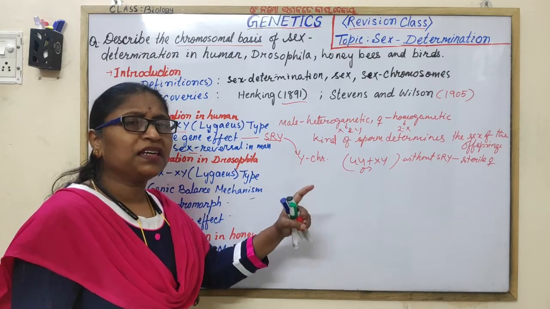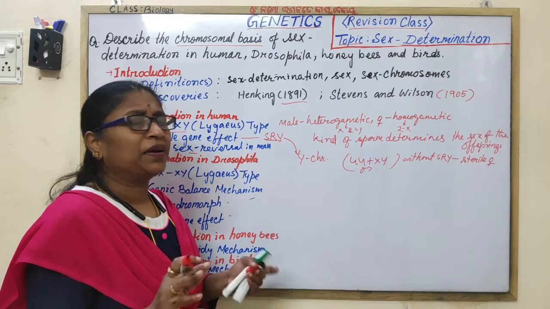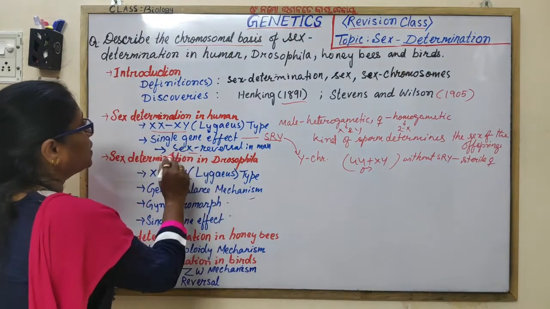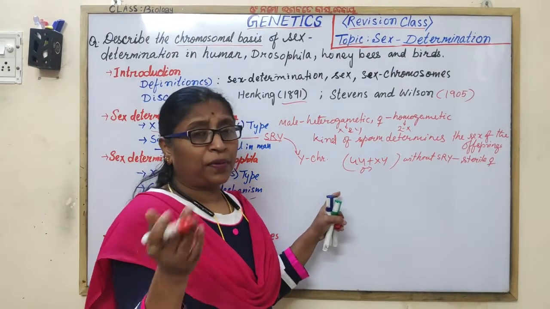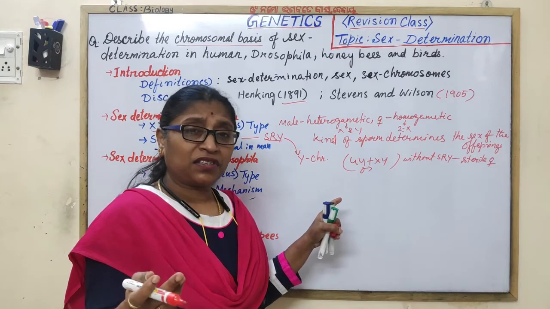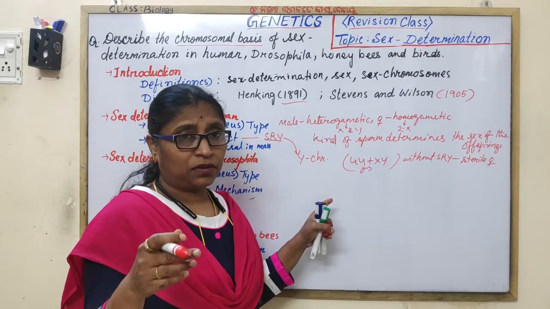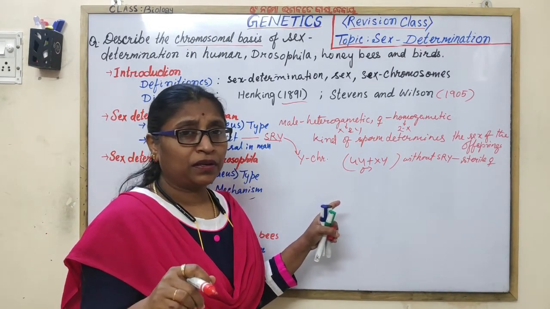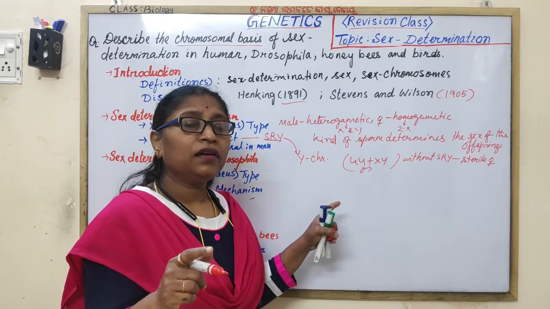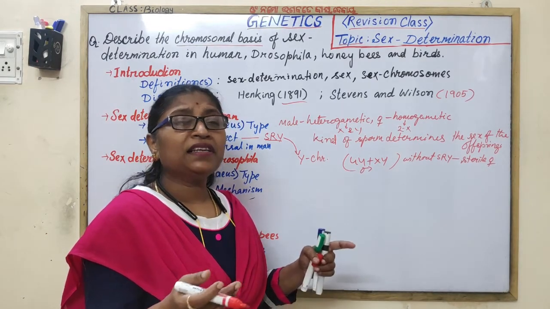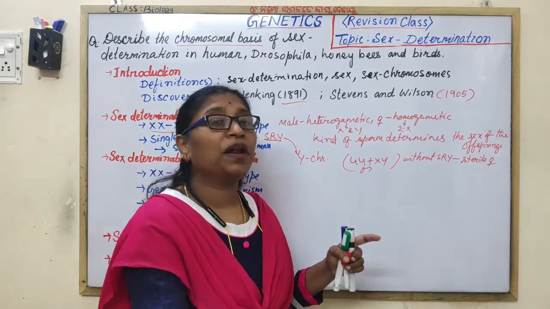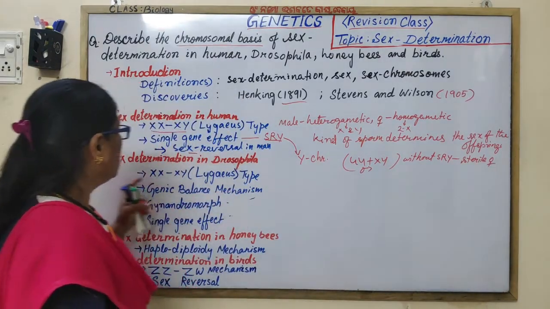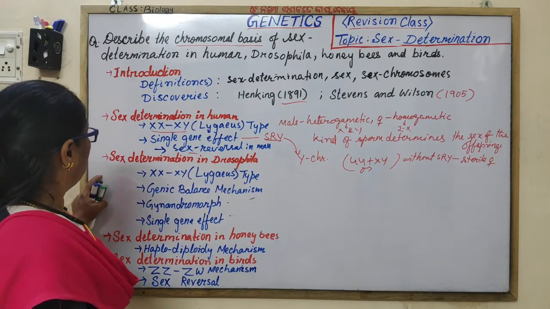If it is not present, the development of testis is suppressed. For sex reversal, you have to write that before puberty, if castration, orchidectomy or ovariectomy is done, then the secondary sex characters of the opposite sex are developed. This is the artificial removal of gonads done before puberty.